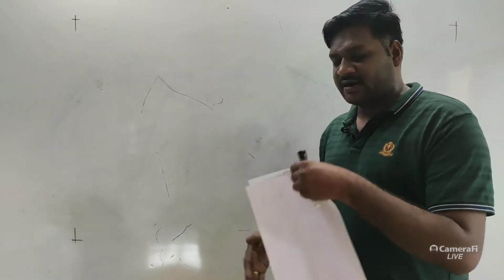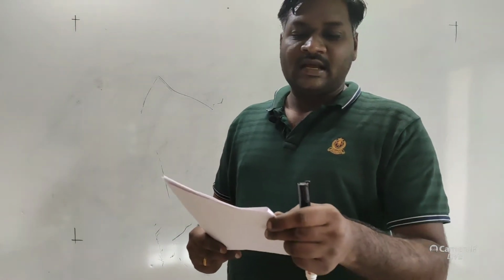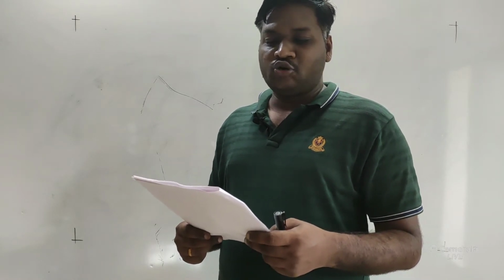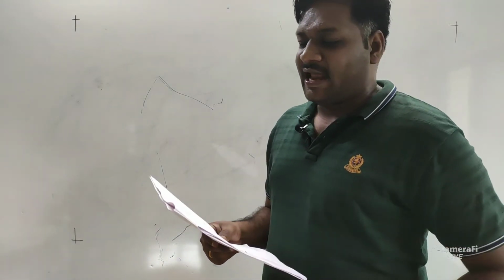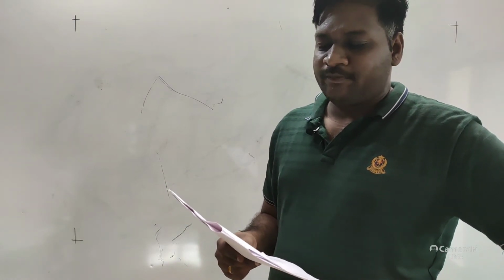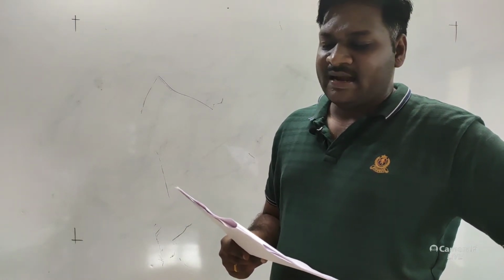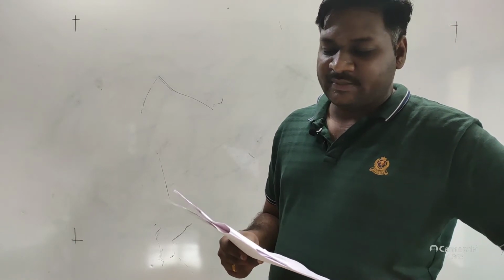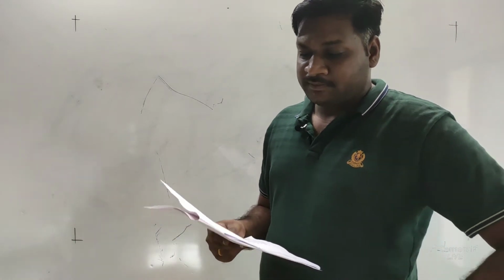The next question number 111, consider the following statements A to C, each with 2 blanks. See, animals like hydra and jellyfish display dash symmetry, whereas earthworm and leech show dash symmetry. Okay, so according to this we have to consider.